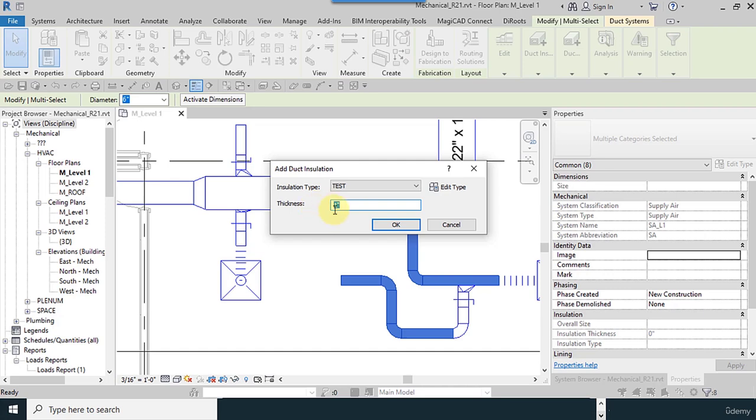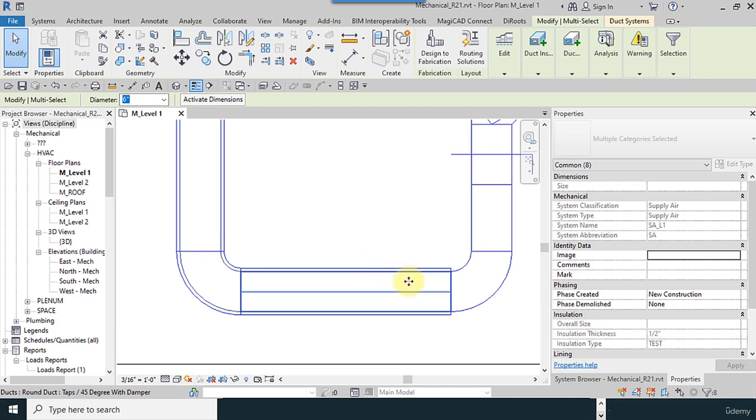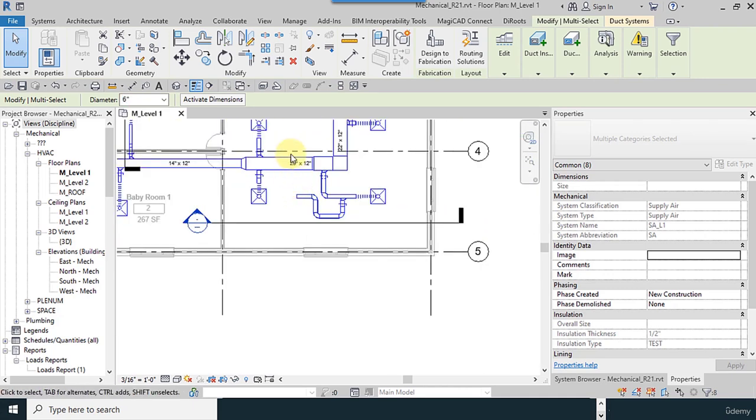For example, I use half an inch. They have the insulation now.